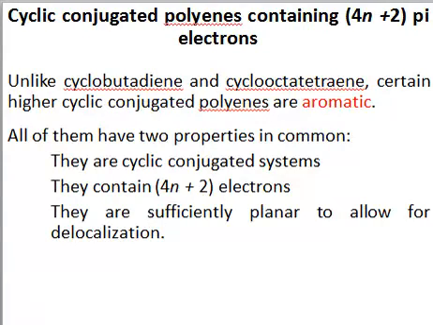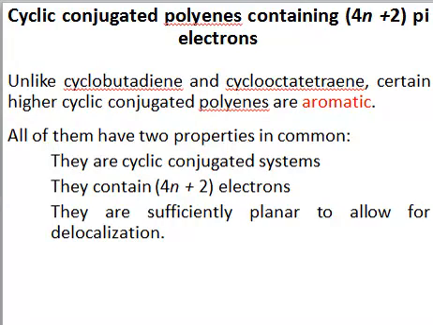Here we have the category of cyclic conjugated polyenes, which have 4n plus 2 pi electrons, right? Unlike cyclobutadiene, which was anti-aromatic, and cyclooctatetraene, which is non-aromatic, certain higher cyclic conjugated polyenes are aromatic, right? The criterion for aromaticity is that the system must be cyclic and conjugated, must have 4n plus 2 pi electrons, and must be planar to show delocalization, right? So these are the criteria. If any of these criteria is not fulfilled, the system will not be aromatic, right?